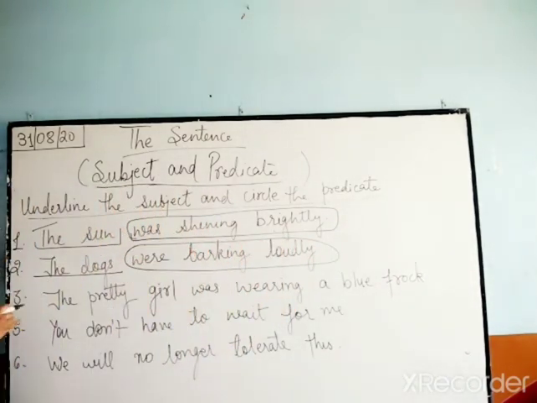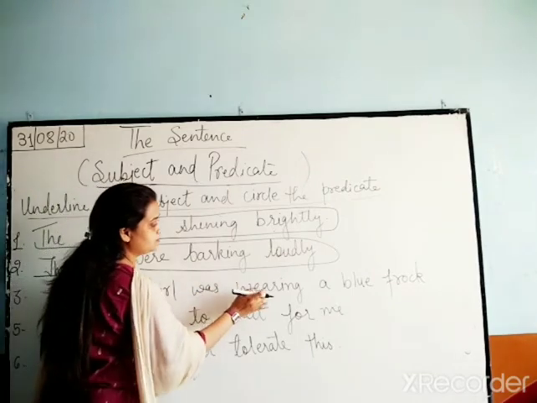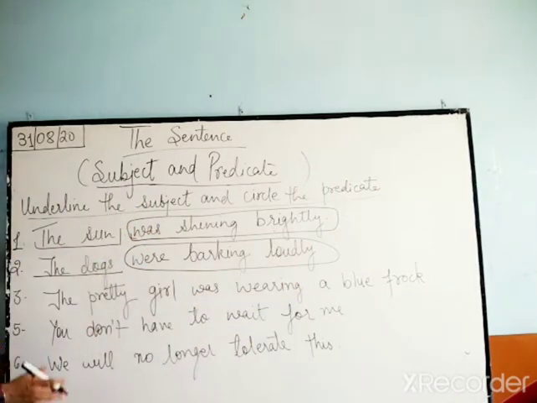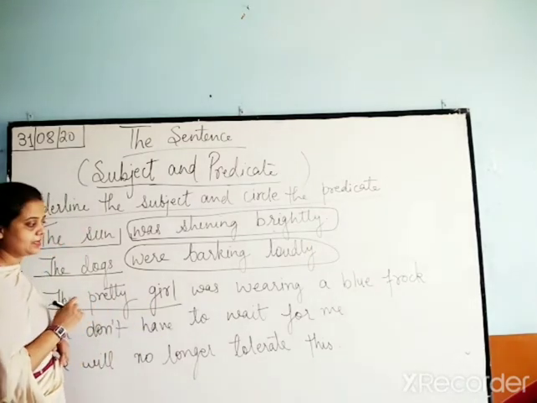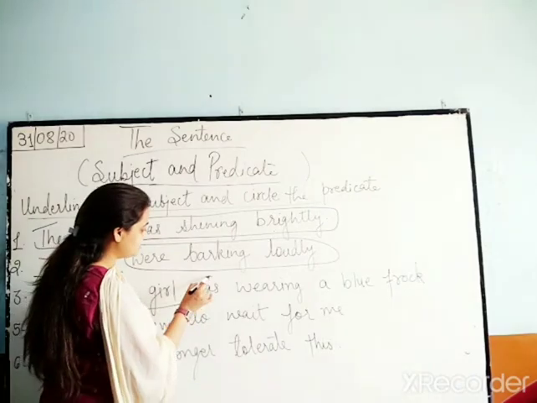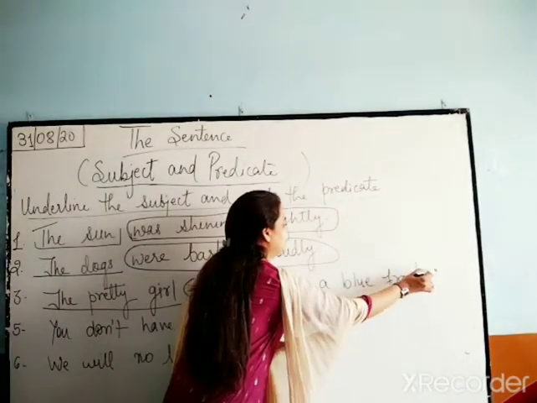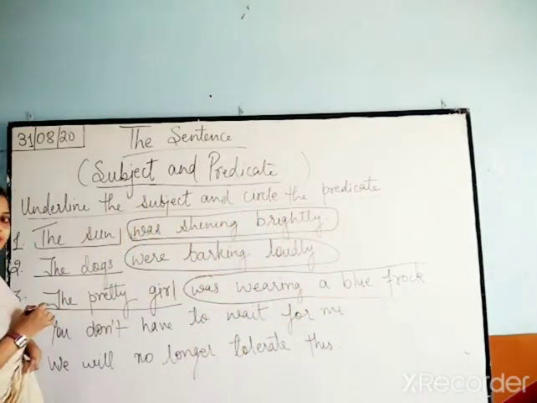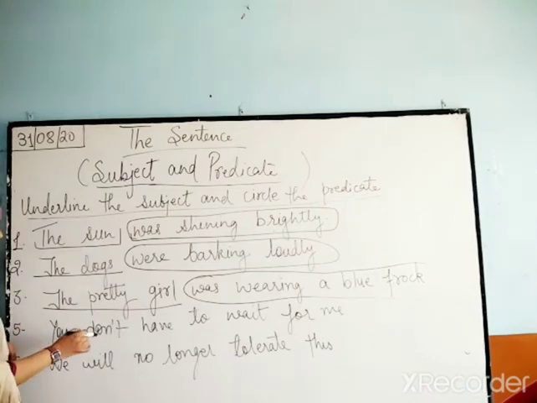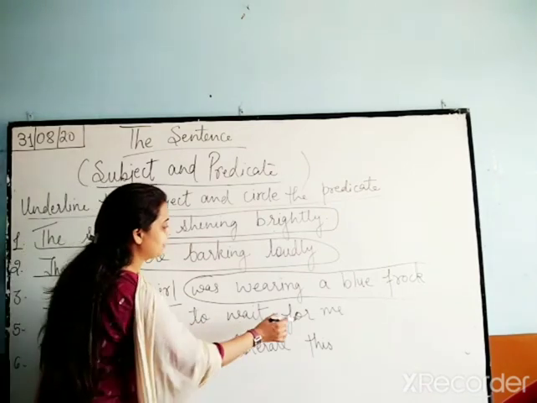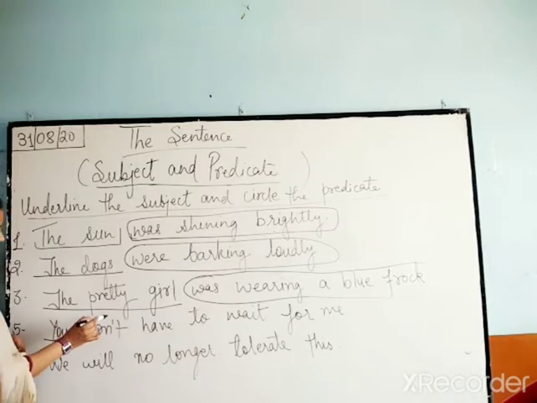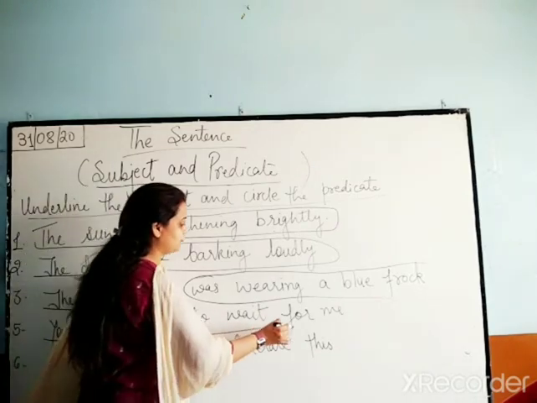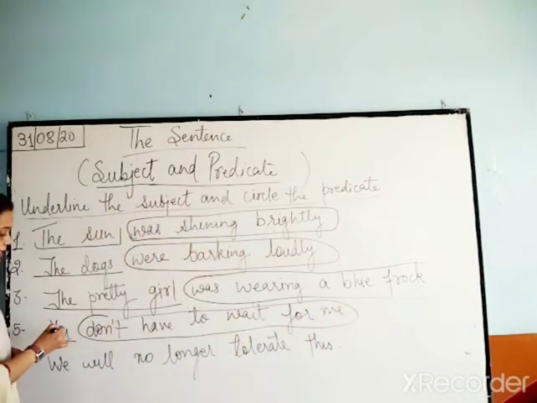The pretty girl was wearing a blue frock. Who was wearing a blue frock? The pretty girl. So that is the subject. What is being said about the subject? That she was wearing a blue frock. Next, you don't have to wait for me. Who doesn't have to wait? You. So you will be your subject and don't have to wait for me will be your predicate.